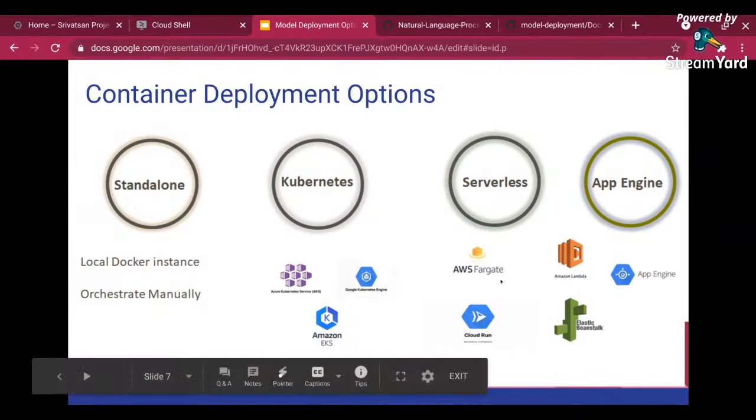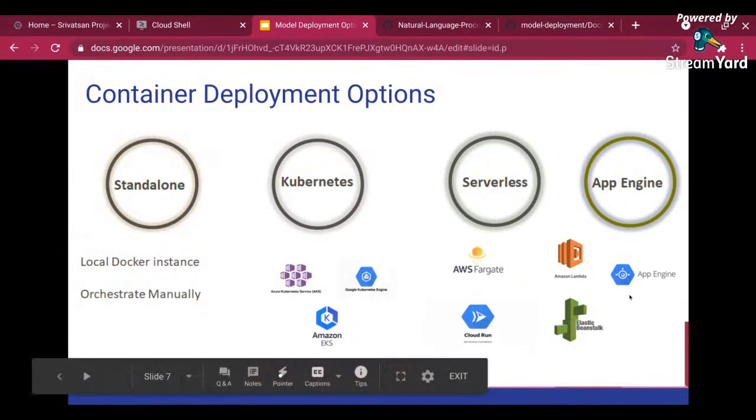So in AWS, you can deploy it as I have just combined both of these together with the services. The reason is some of the cloud services, like very recently, Amazon released AWS Lambda container deployment on AWS Lambda. In Elastic Beanstalk, you can deploy a container. In Cloud Run, which is Google Cloud's serverless platform, you can deploy a container. In AWS Fargate, you can deploy a container. In Google Cloud App Engine Flexible, you can deploy a container.